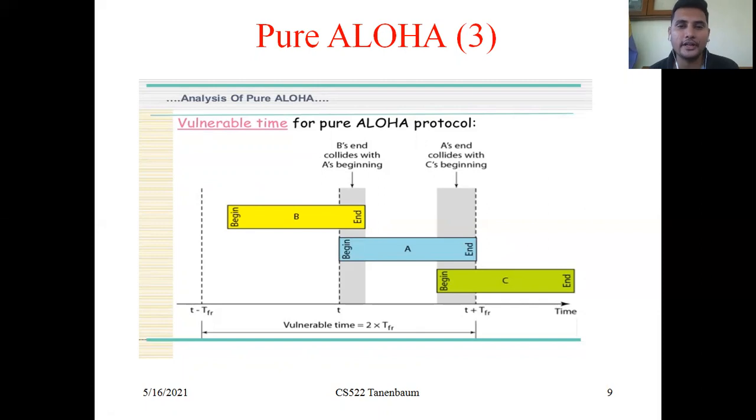But here A's end collides with C's beginning, and B's end collides with A's beginning. So the vulnerable time is equal to 2 times TFR. Why? Because two collisions occur here.